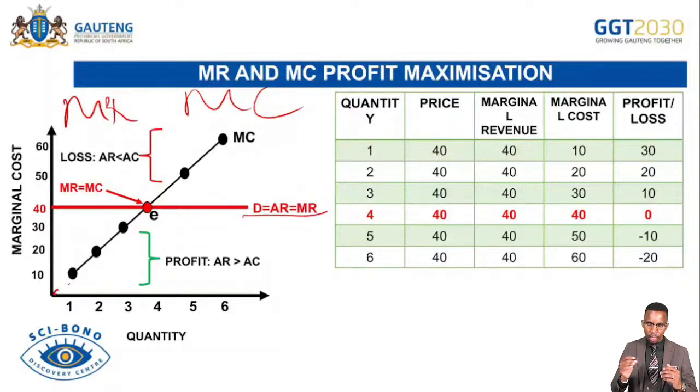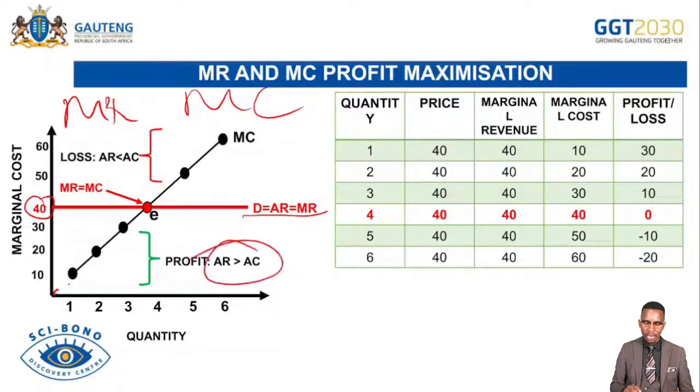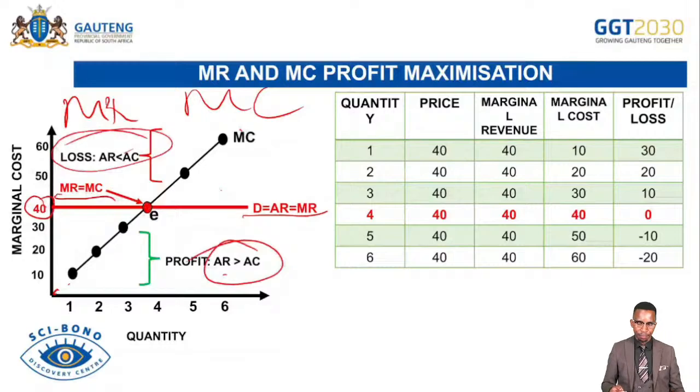And then look at the following. Here you have 40, meaning our revenues are equal to 40. So keep it in your mind. Any point below 40 indicates that the firm is making economic profit because revenues are more than cost. AR is more than AC. Any point below, MR is more than MC. Any point above 40 means the firm is making economic loss because MC is more than MR. So here, that means MC is higher than MR in this situation. And then this is the point which indicates profit maximization where MR equals MC.